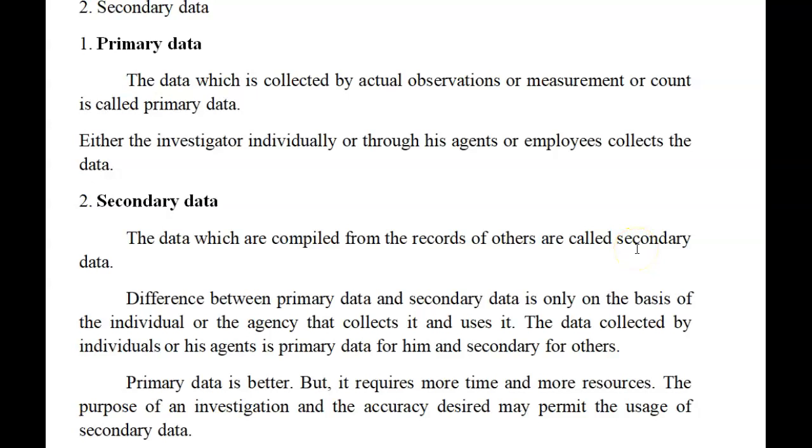So what is the difference between primary data and secondary data? It only depends upon the source from where we are collecting the data. If we are involved in the cases directly, then it is called primary data. If it is not, then it is called secondary data. From existing resources, if we are collecting the data, then it is called secondary data. Always primary data is advisable. As I already told you, statistics is only an aggregate of results. It is not the exact result. So if we go for secondary data, we may arrive at wrong conclusions. Therefore, primary data is advisable in all cases.